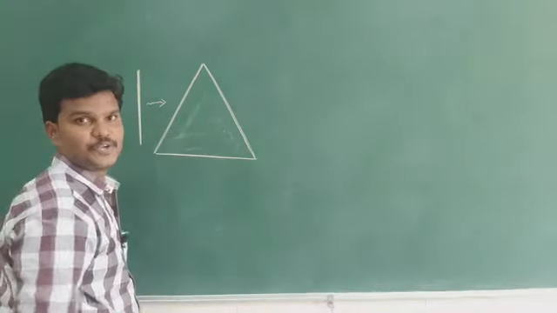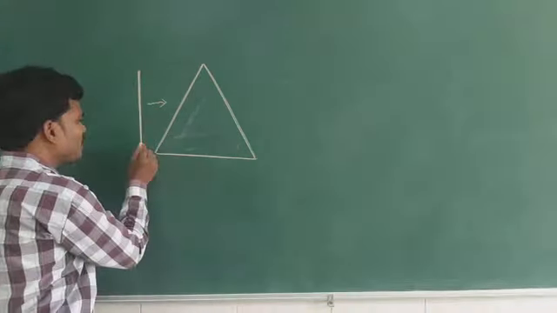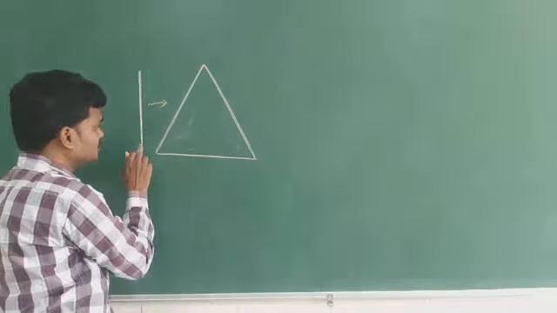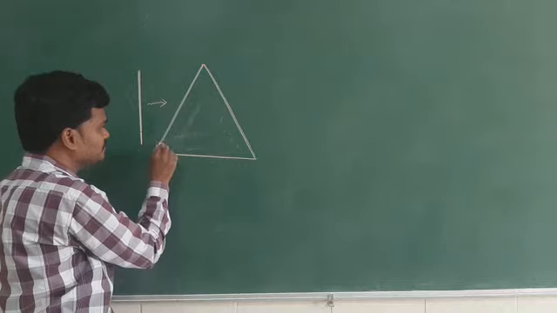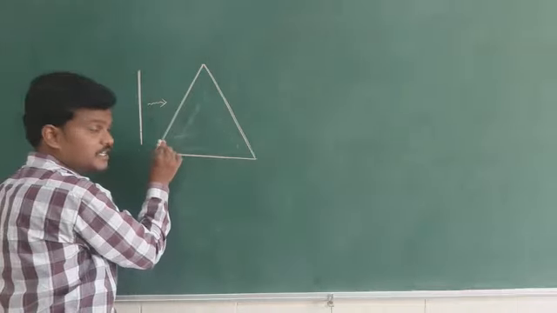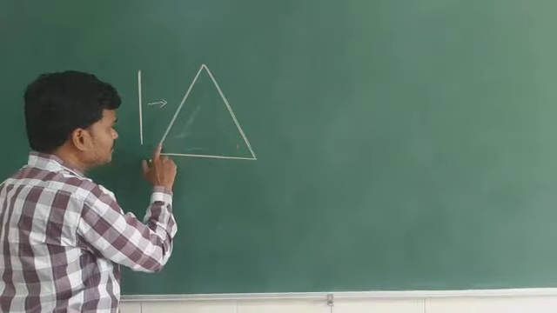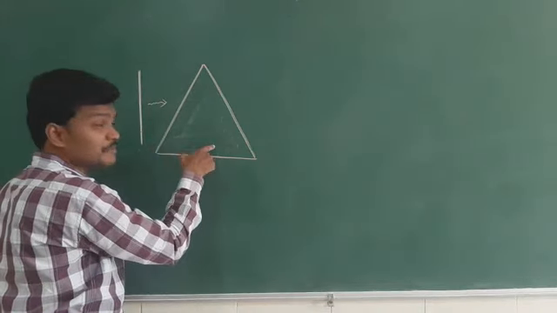Plane wave front. Each point on a wave front behaves like a secondary source of disturbance. First this will enter here, and it will travel more distance in the medium.